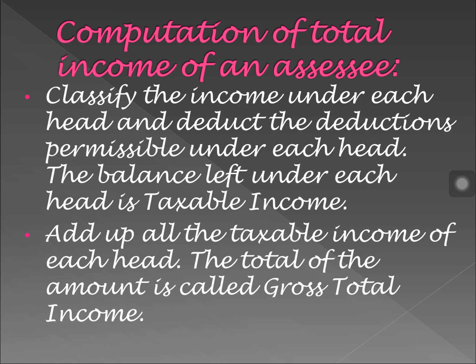Then add up all the taxable incomes. That means you will calculate how much is your income from house property, how much is your income from salary, how much is your income from business and profession, how much is your income from capital gains, how much is your income from other sources. Then you will total. When you total all the income, it will be called gross total income. So add up all the taxable income of each head, then what you get is gross total income.